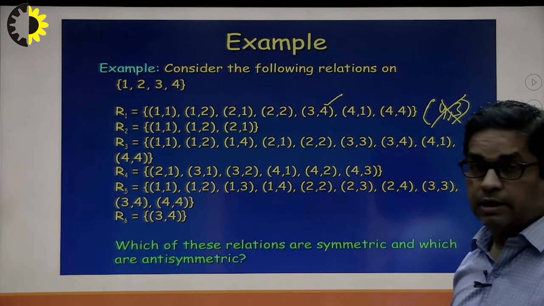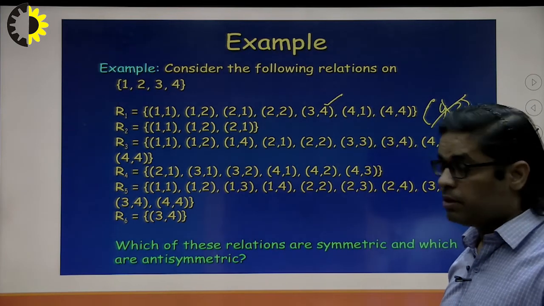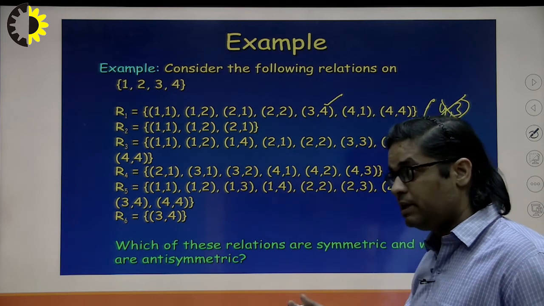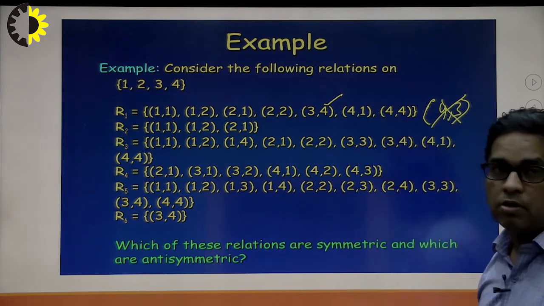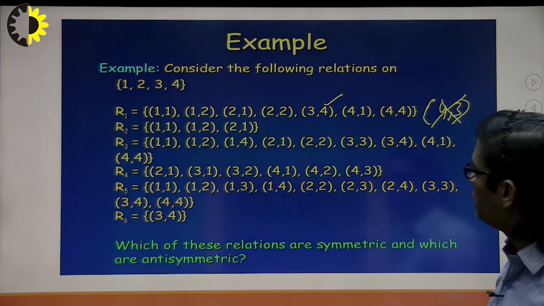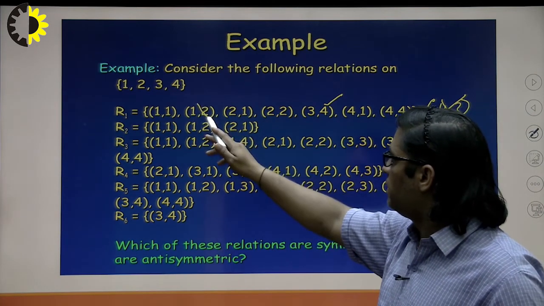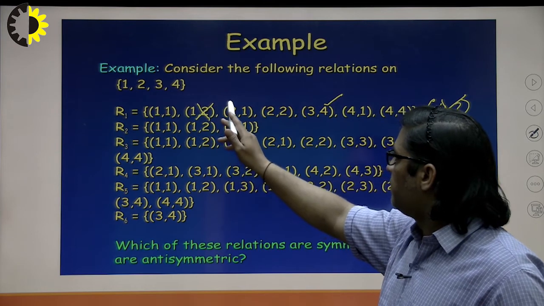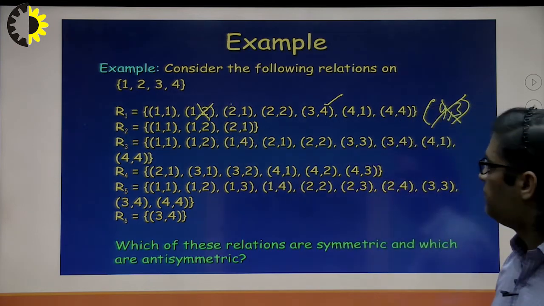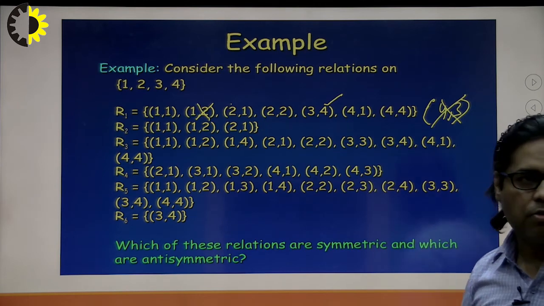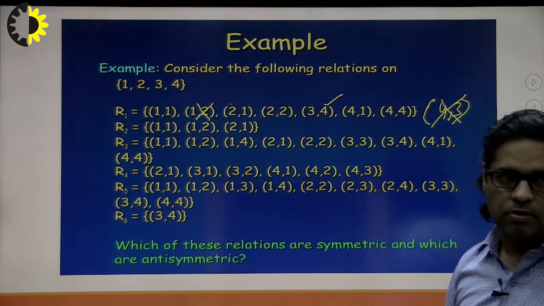So that's why it is not symmetric. What about antisymmetricity? We already said that whenever symmetricity exists somewhere, it is not going to be antisymmetric. So here symmetricity is existing, that's why it is not an antisymmetric relationship.